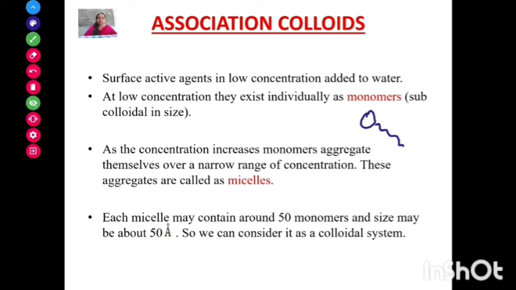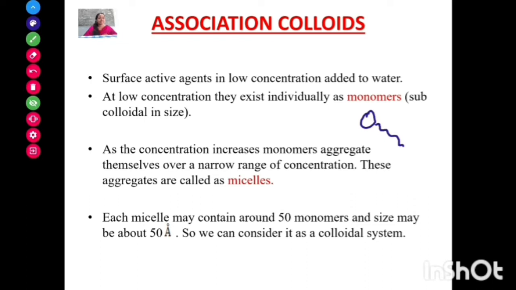Then we increase the concentration of the surface active agent in our dispersion medium. As the concentration increases, these monomers aggregate themselves over a narrow range of concentration, and these aggregates are called micelles. This results in the formation of micelles.